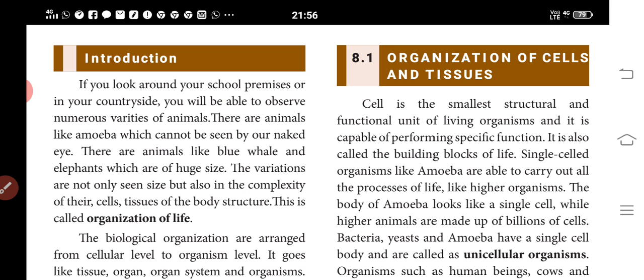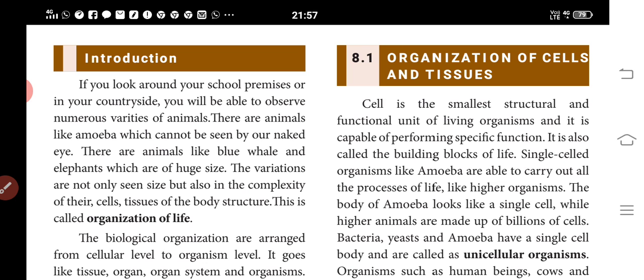You identify a variety of organisms, from the smallest to the huge ones. Amoeba is a single-celled organism, which is not seen by our normal eye. You need a microscope for that. At the same time, you can see a blue whale clearly.